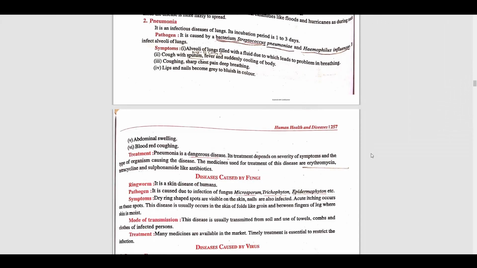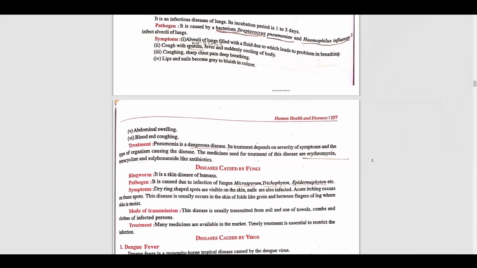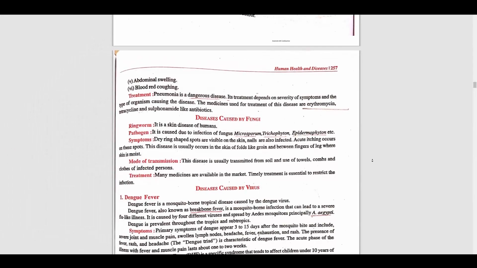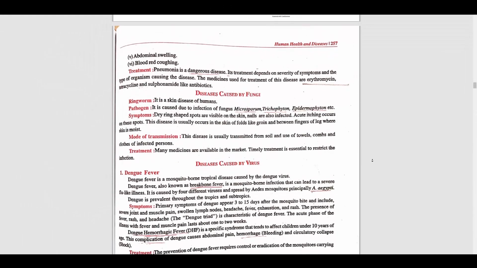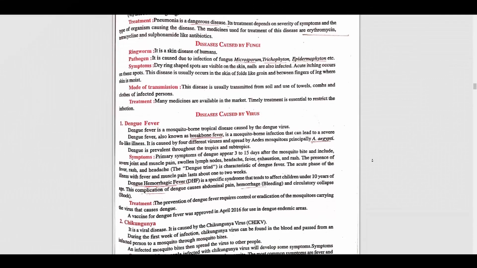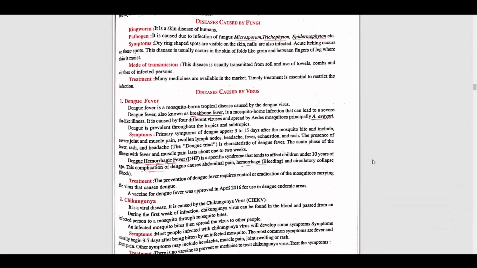Now we'll come to diseases caused by fungi. First is ringworm. It is a skin disease of humans. It is caused by infection with fungi such as Microsporum, Trichophyton and Epidermophyton.